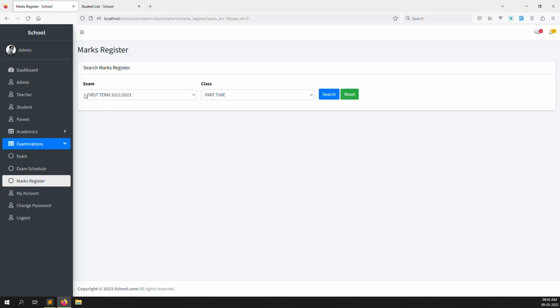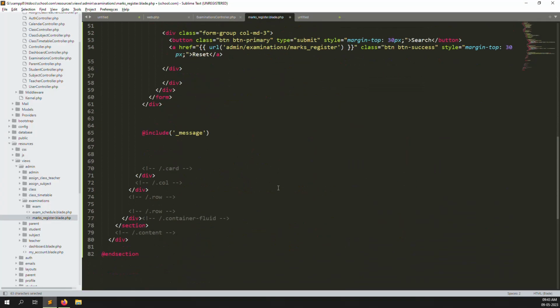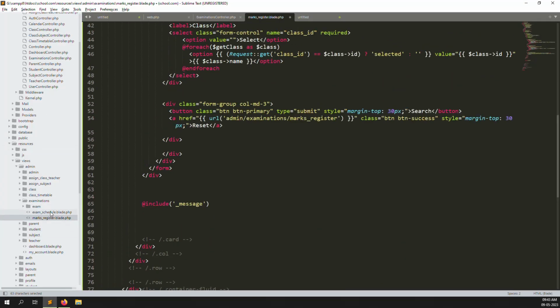But I can show you how to make a good design, and how to save. In this part we can explain first how to make the look, and in the next part we can make the save inside the database. So let's continue with this design part first. So I can just go back again to exam scheduling,